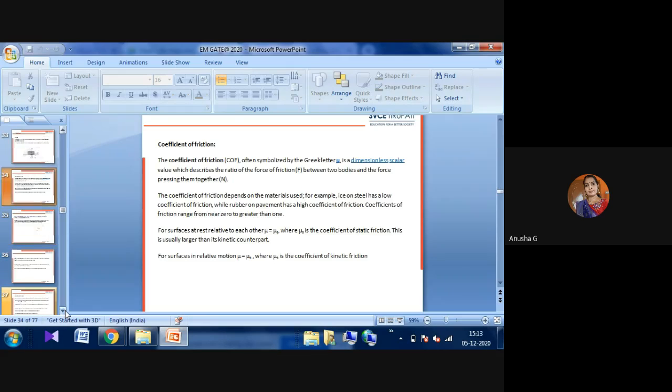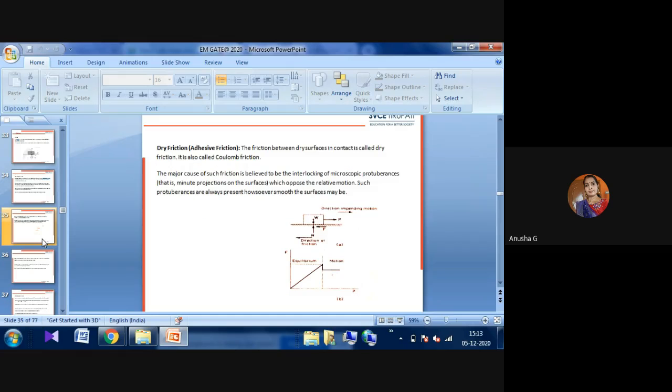First of all, friction involves some forming or shearing of the two vehicles or two bodies. Next, dry friction or adhesive friction. The friction between dry surfaces in contact is called dry friction. It is also called Coulomb friction. This type of friction we will observe here. The major cause of such friction is believed to be the interlocking of microscopic protuberances, which oppose the relative motion. Such protuberances are always present, however smooth or hard the surfaces are.